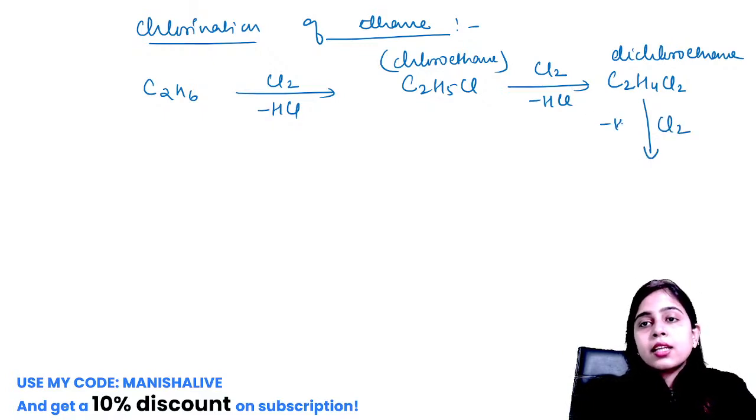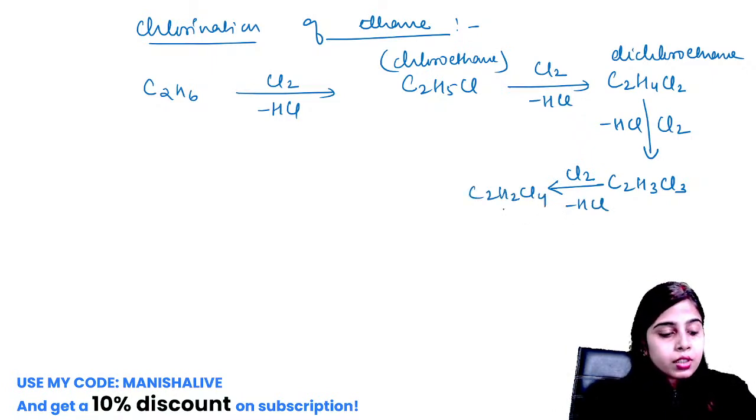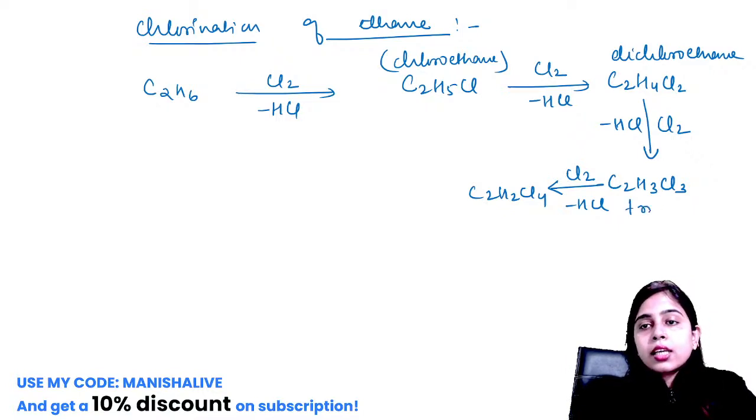Chlorine atom is there, HCl is there, and C2H3Cl3 will be formed. Again the reaction will not stop here. Cl2 comes in, HCl comes out, and C2H2Cl4 will be the compound. So this is trichloroethane, and this is tetrachloroethane.